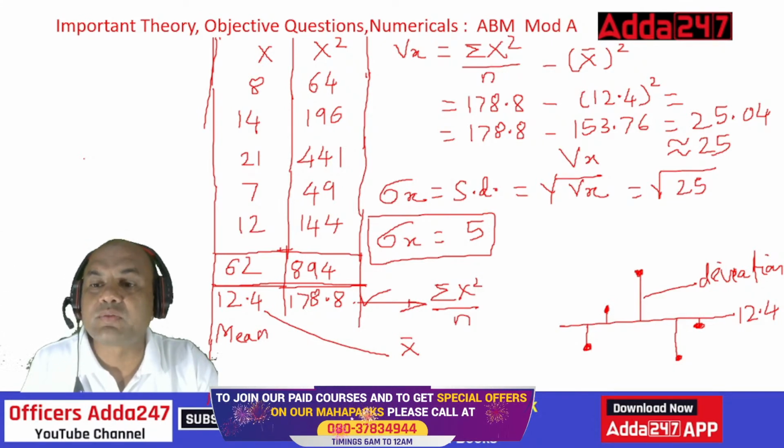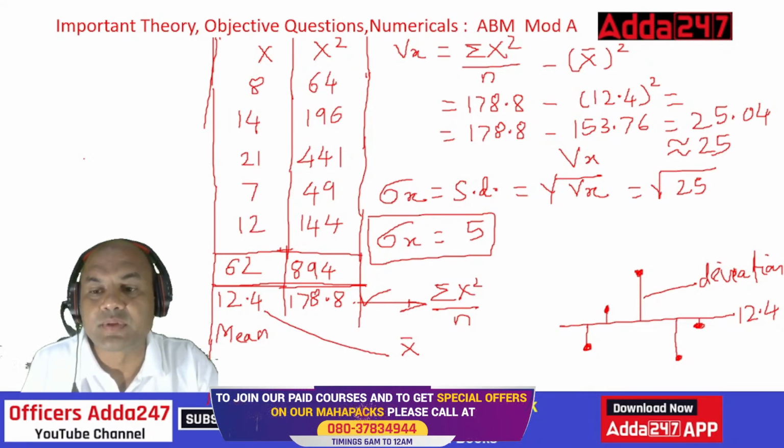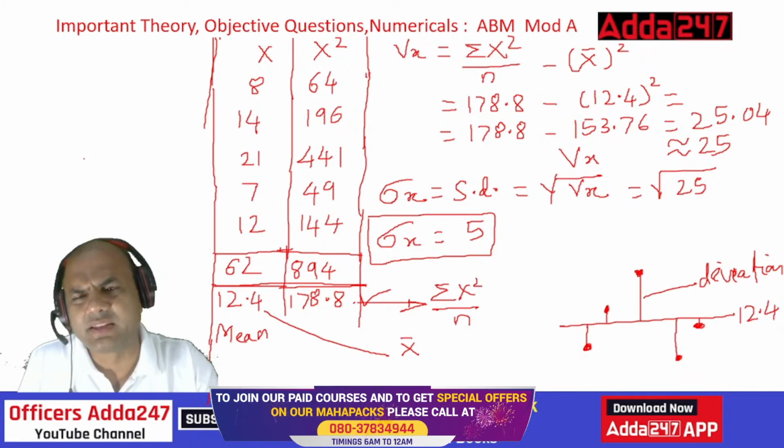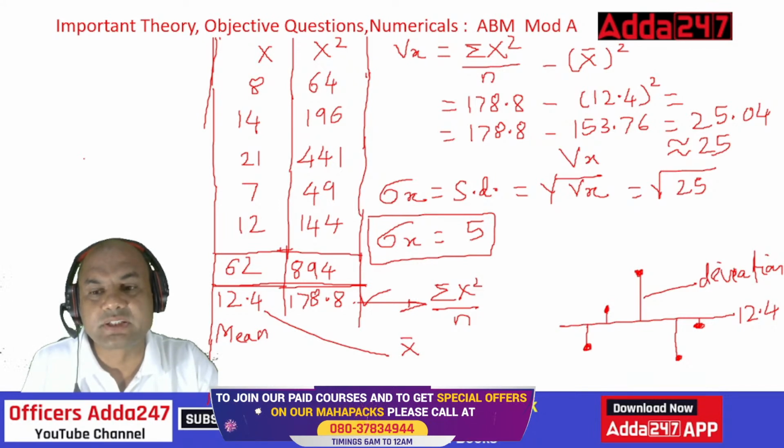And then what is variance? Variance is the square of all this. Suppose I do the square of this difference. What was this? 21, and 12.4 is over here. So the difference will be something like 8.6. Similarly over here, 1.6 something. This was 14, so 14 minus 12.4. That difference I'll take. 21 minus 12.4, this difference I'll take. Similarly over here, 12.4 minus 8, this difference I'll take.